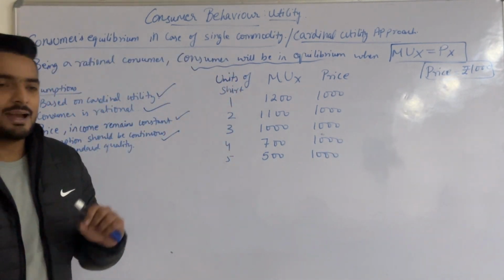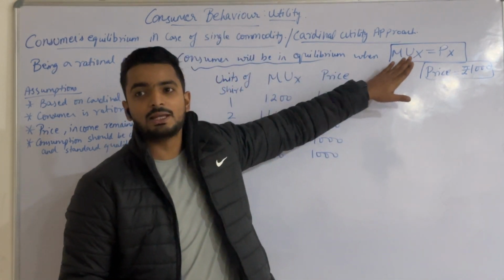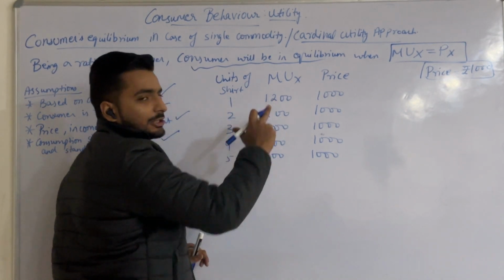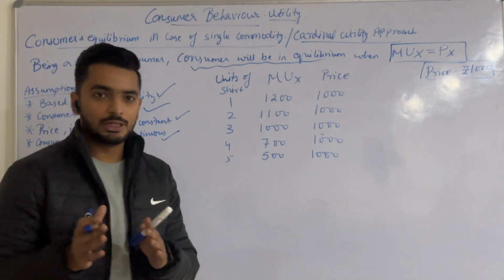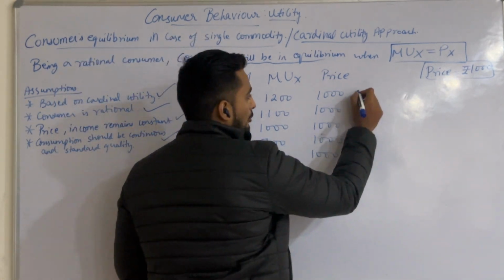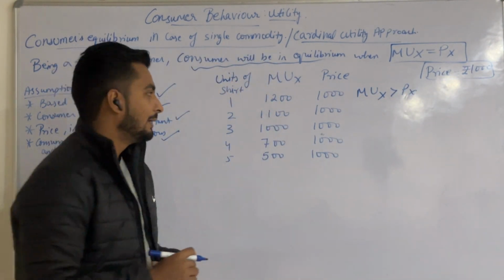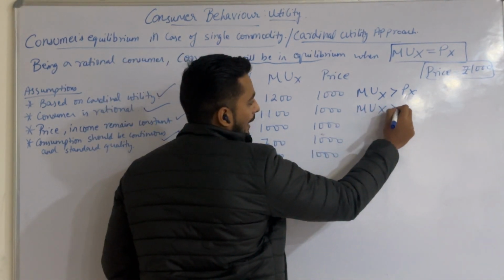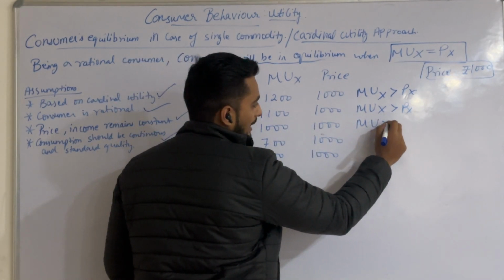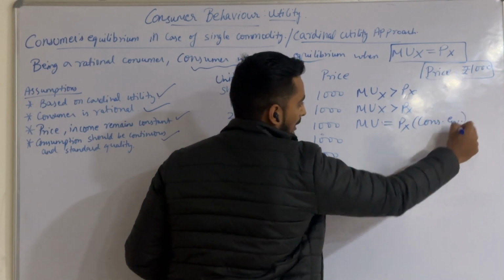Now we will see at which point the consumer is in equilibrium. Consumer will be in equilibrium when MUX is equal to PX. At the first unit, MUX was 1200 and price was 1000, which means utility is more than price. You are getting more satisfaction, but you don't have the budget to buy it. So MUX is more than PX. This is not a case of equilibrium. Then again 1100, 1000: MUX is more than PX. Then 1000, 1000. That means MUX is equal to PX. This point is known as consumer's equilibrium.